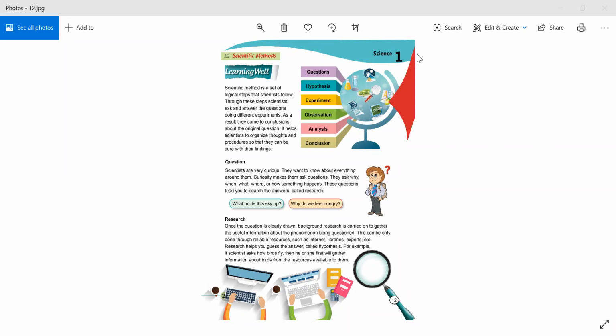There are many answers which scientists have proven through their theories. Second is research.